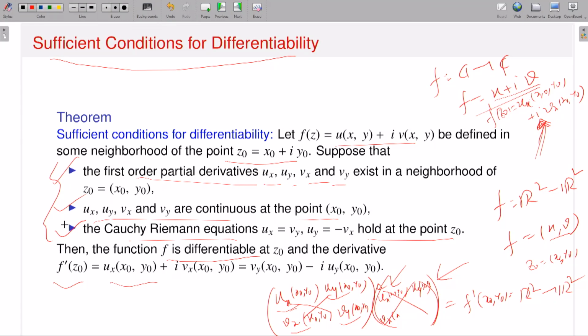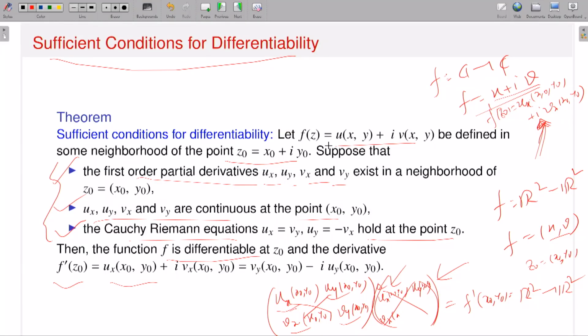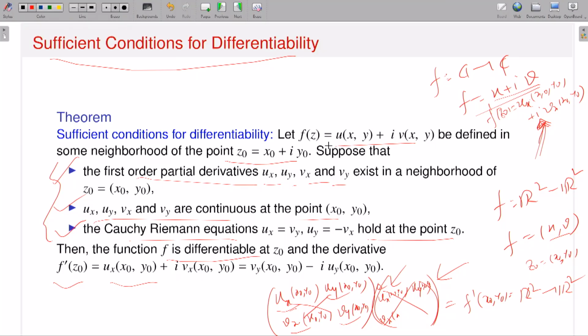So if I relate differentiability from R2 to R2 and differentiability from C to C, it automatically gives the appropriate sufficient conditions for the existence of complex differentiability of my function at the point. Okay, let me say it once again. If I have a function f equal to u plus iv, and I want to talk about the existence of complex differentiability of f at the point z0, which is x0 plus i y0, then if I write f equal to u plus iv, I need the existence of the partial derivatives of u with respect to the x and y variables.